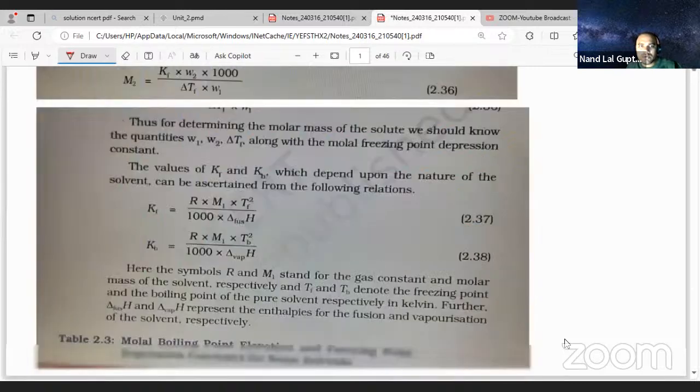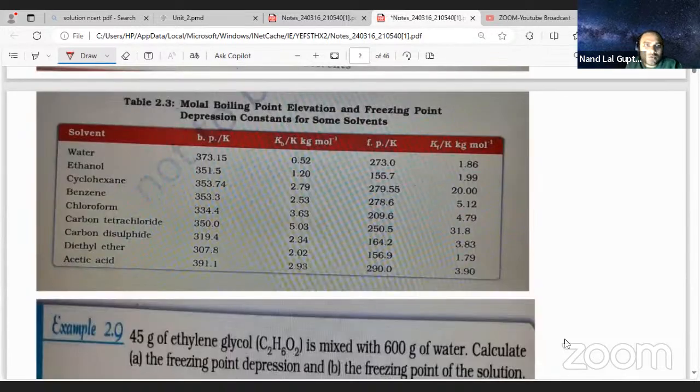You see table 2.3. For water, Kf is 1.86, while Kb is 0.52. Ethanol 1.99, cyclohexane 20, benzene 5.12. So benzene is important, water is important. Two are very important.